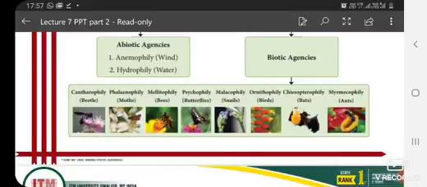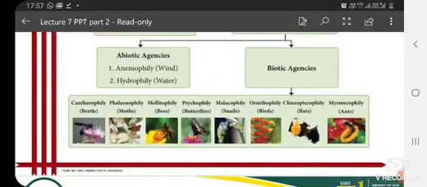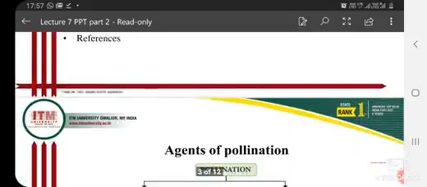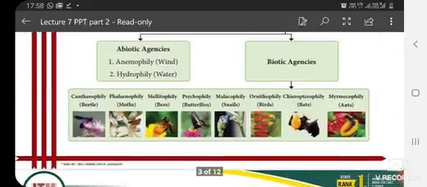myrmecophily. And all together, if it is through insects, then as I told you earlier, that is entomophily. So these are all different types of biotic agents.